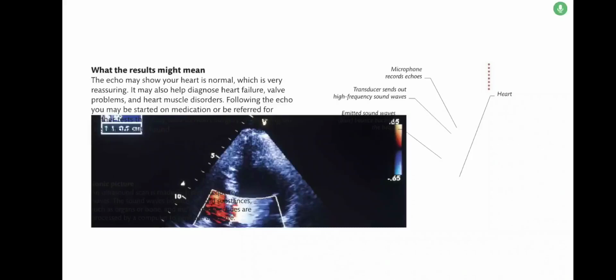The echo may show your heart is normal, which is very reassuring. It may also help diagnose heart failure, valve problems, and heart muscle disorders. Following the echo, you may be started on medication or be referred to another doctor for further testing.